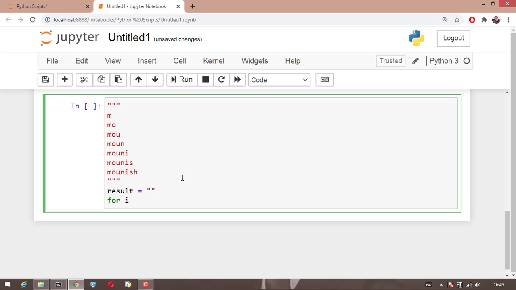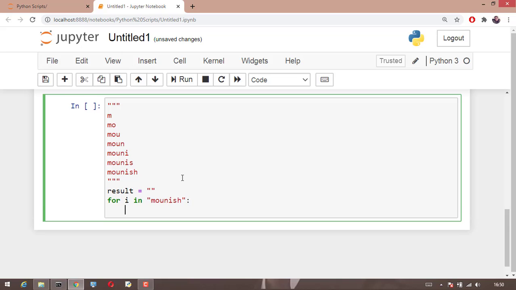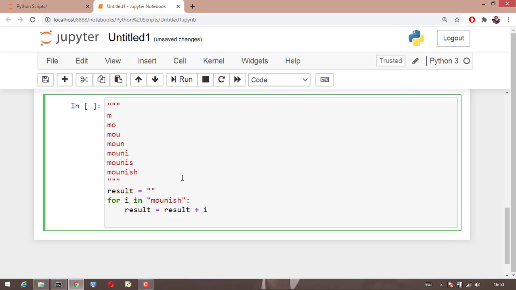Now I take an iterable variable with the string which is Monish in this case and I'll simply say result is equal to result plus i, and I'll simply print the result.